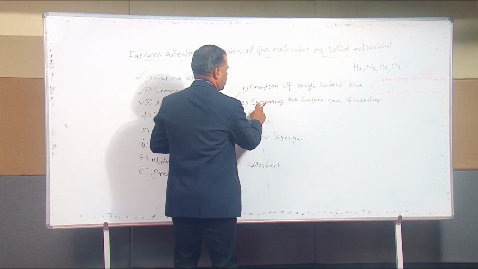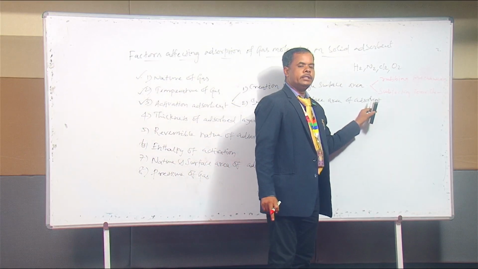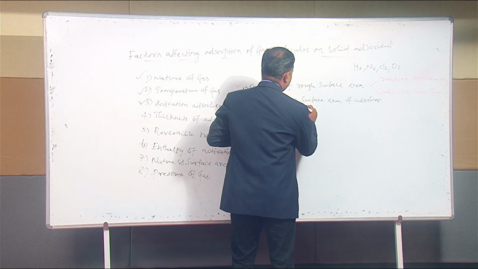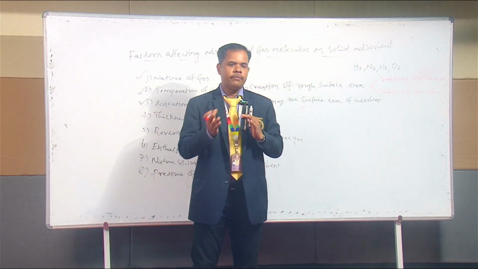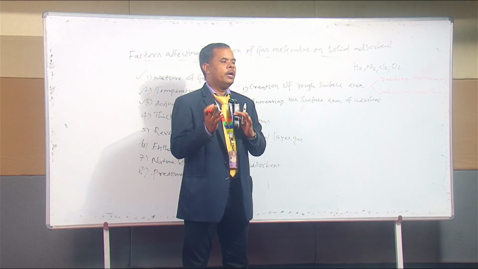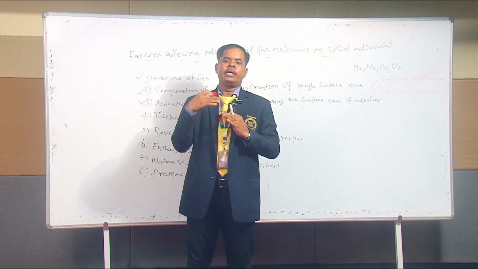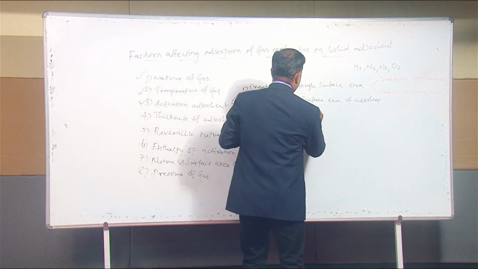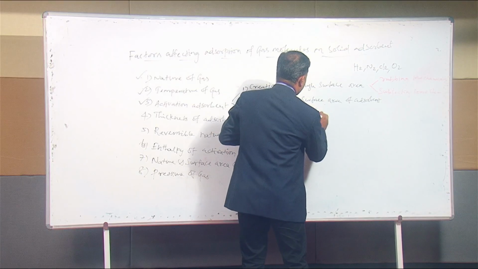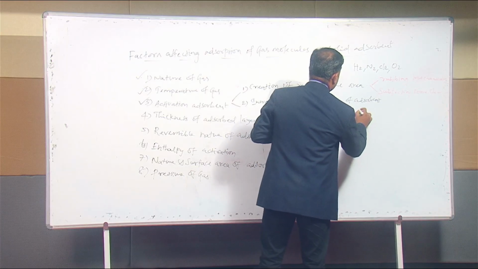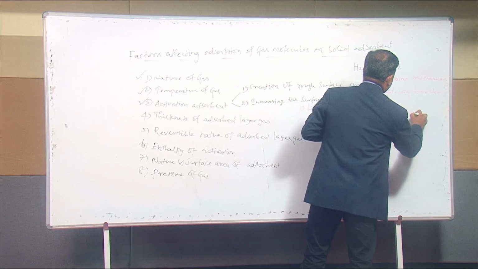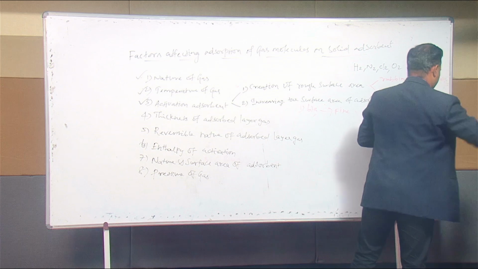Then the next one, increasing the surface area of the adsorbent. This method is also done in the following two types. One is when we convert bigger particles into finer particles. So the number of particles may be increased, and automatically it is directly proportional to the surface area. It will also lead to increased adsorption. So when big particles are converted into fine particles, the number of pores may be increased, and automatically it will increase the surface area of the adsorbent.